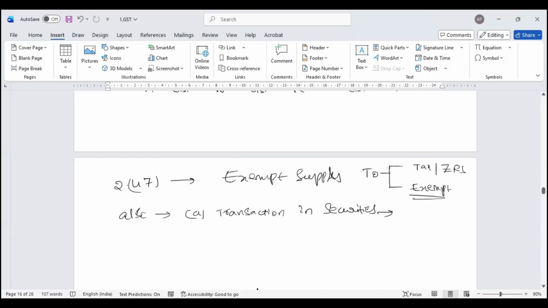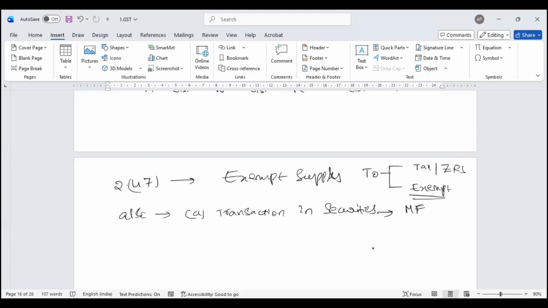For example, sale of mutual funds, equity shares. So I buy a mutual fund, I sell a mutual fund, then it is not subject to GST because of a Schedule 3 transaction. But for the limited purpose of reversing input tax credit, they say that securities is an exempt supply.